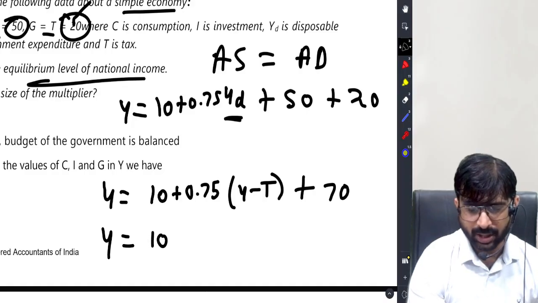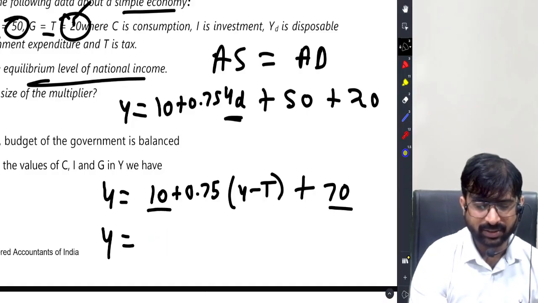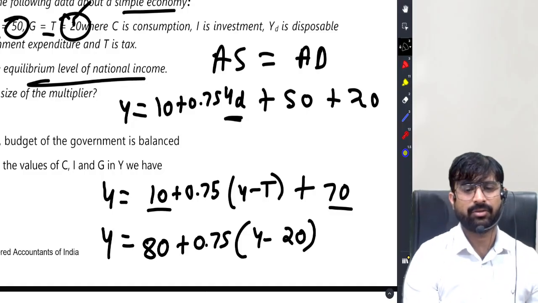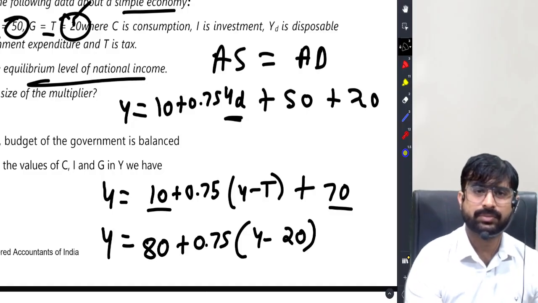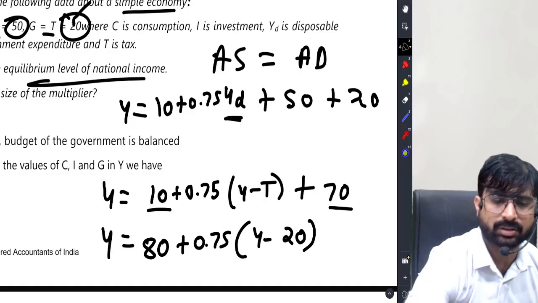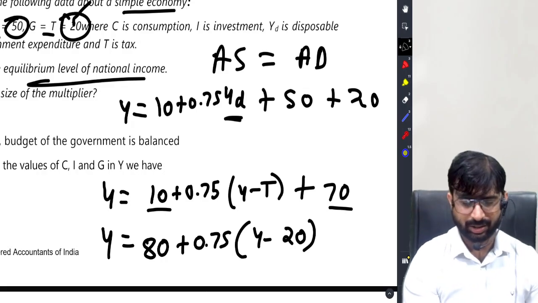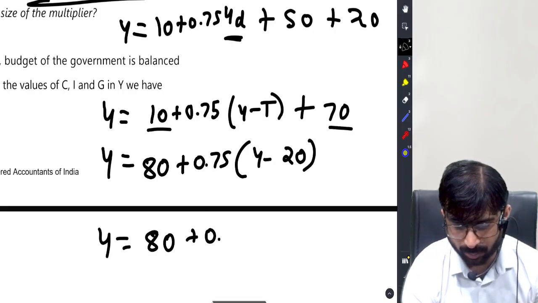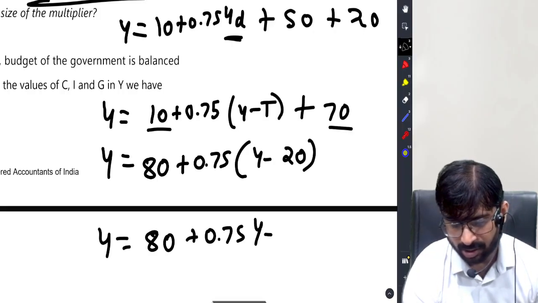So Y equals 10 plus 70 is 80 plus 0.75 times Y minus 20.